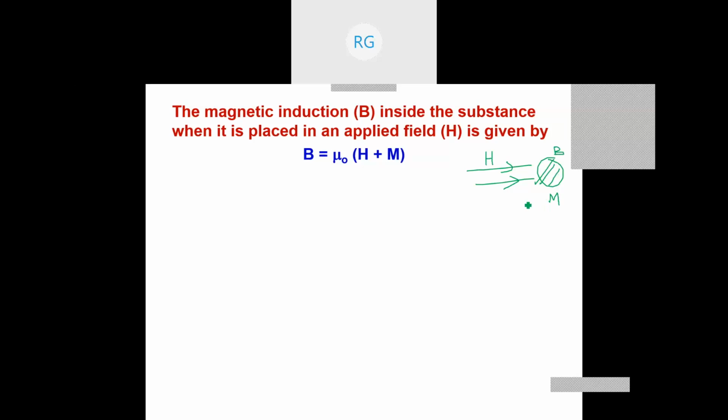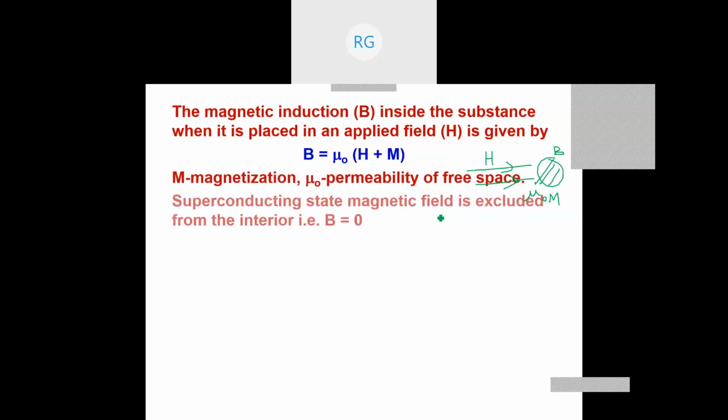Suppose mu naught is the permeability of free space. Then the relation between B, H and M is B is equal to mu naught times (H plus M), where M is the magnetization and mu naught is the permeability of free space. But inside a superconductor, when it is kept in an external field, the field lines go out of it and cannot go into it. Therefore, here B is equal to 0.